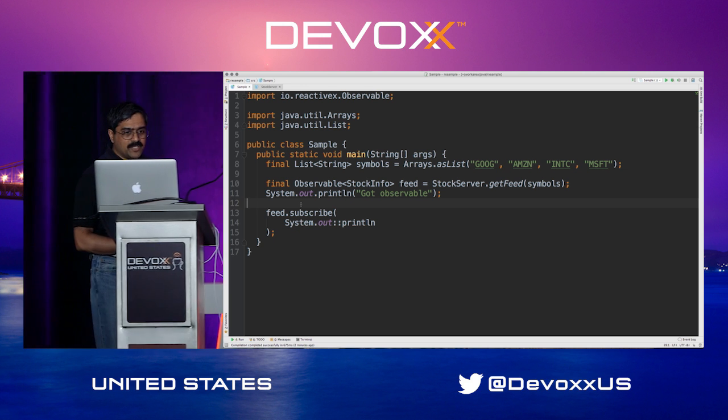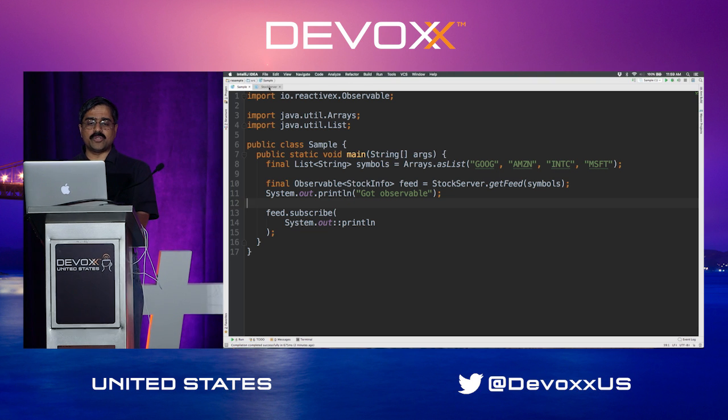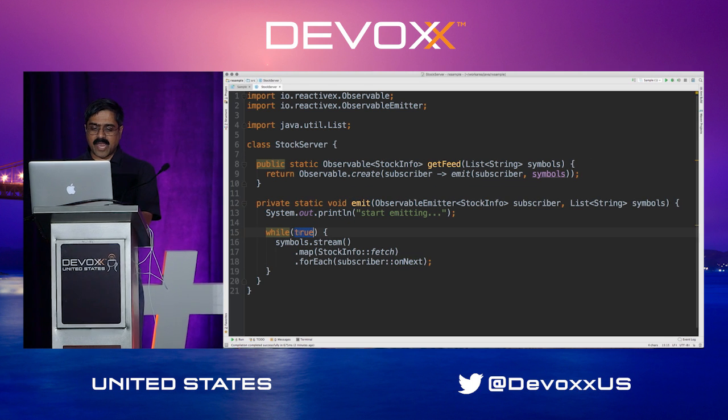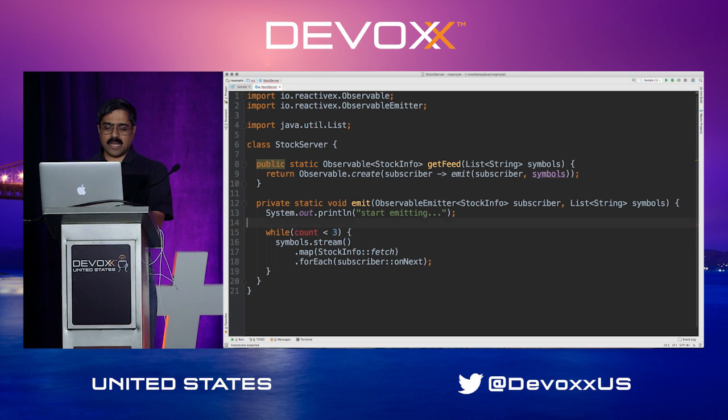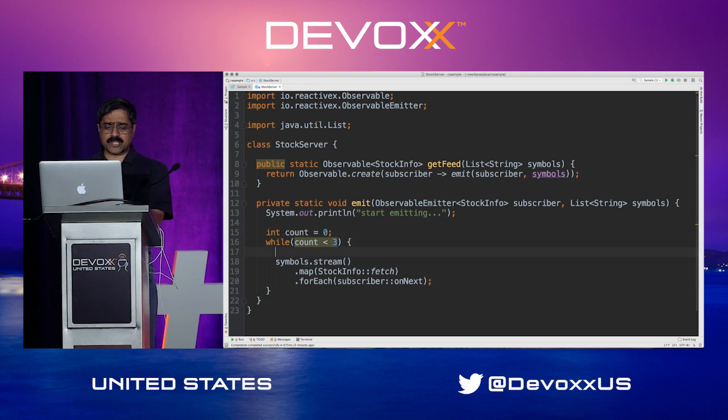Just to illustrate this point, let me go back here to this code and say, in this case, let's say count is less than, let's say, 3. And I'll go ahead and start with count equal to 0. And in this case, let's go ahead and increment this count for our purpose.